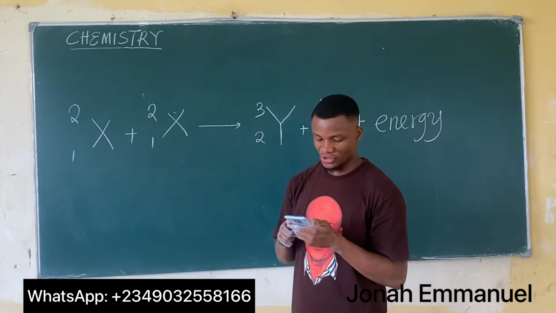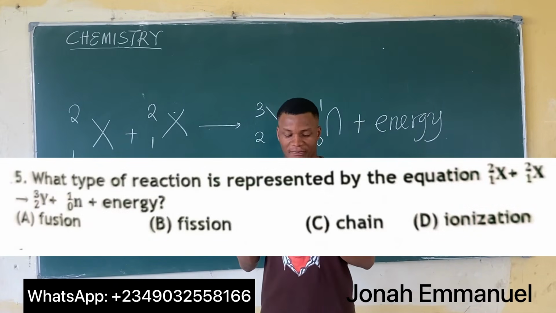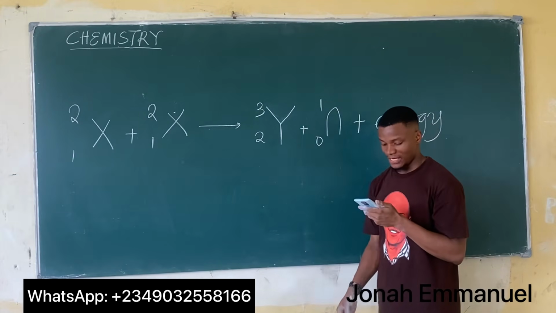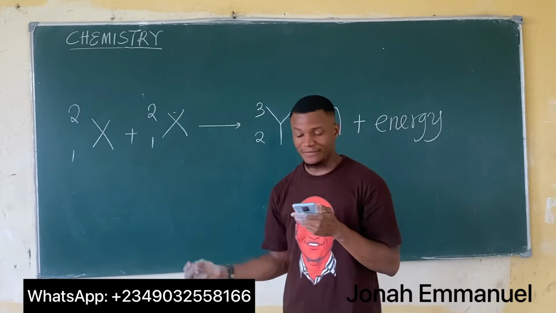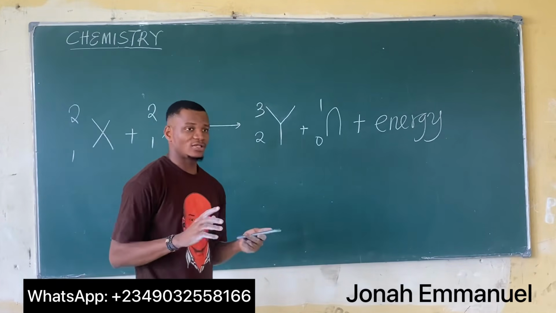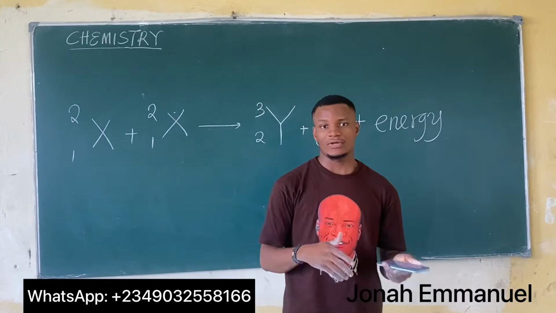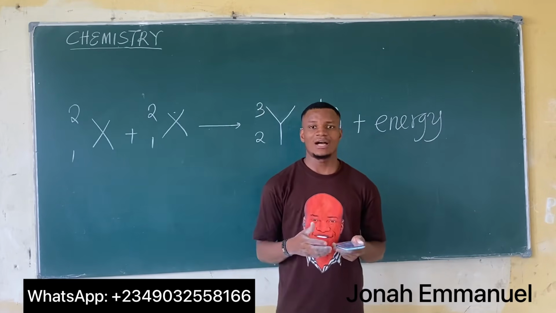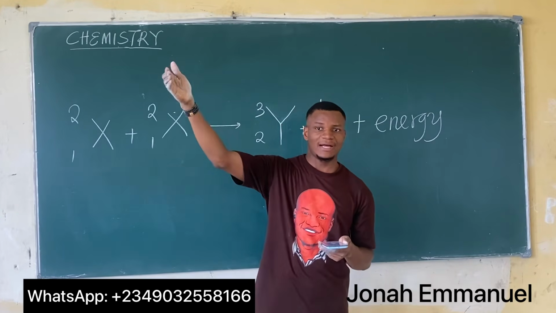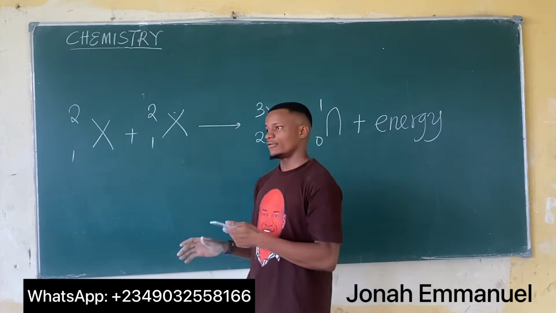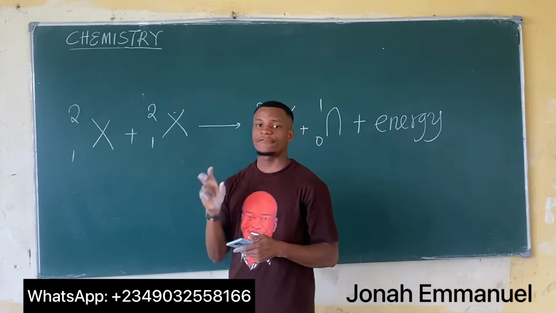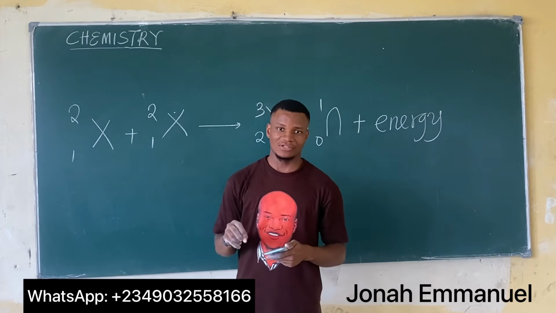This question says, what type of reaction is represented by this equation? You have fusion, fission, change, ionization. So what's the answer? We've said before, it's easy to differentiate between nuclear fission and nuclear fusion. For fission, you have the element with the greater atomic number and mass number on your left hand side, while for fusion, you have that element on your right hand side.